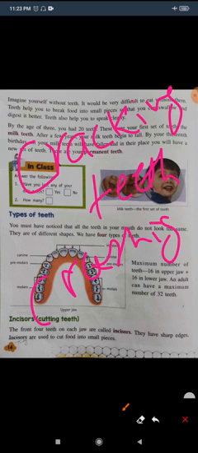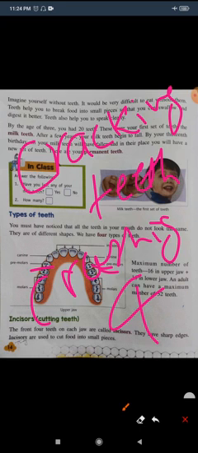So that's why it is called cracking teeth. It is situated at the back of the canine, and the total number of premolars in one jaw, either lower or upper, is 4.